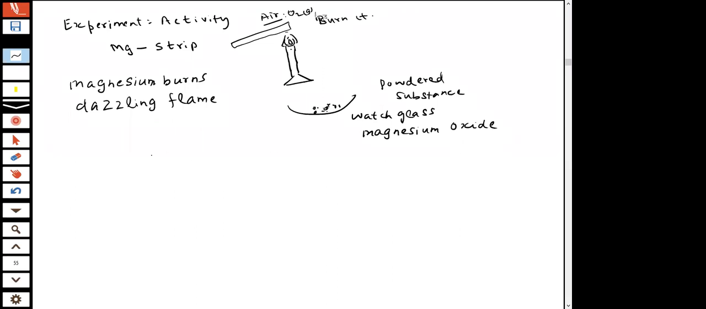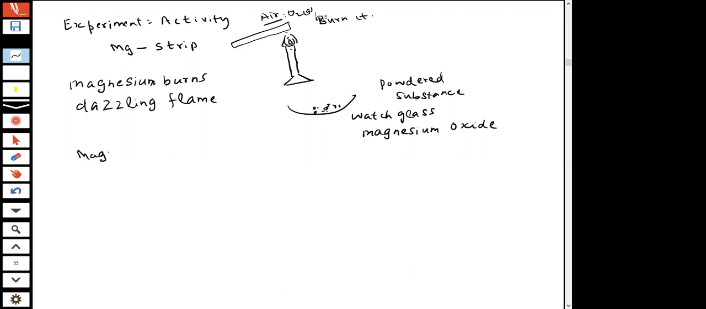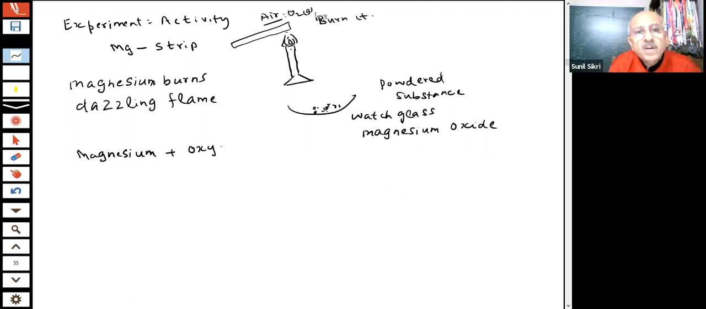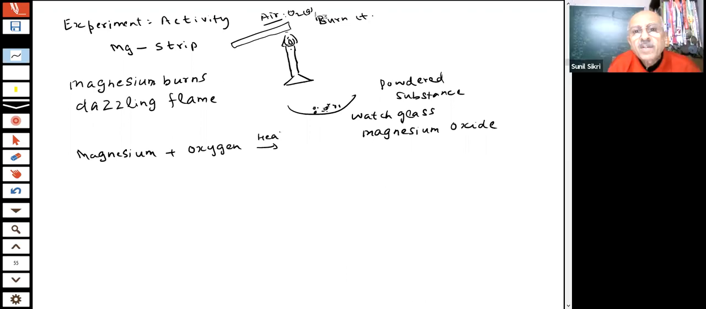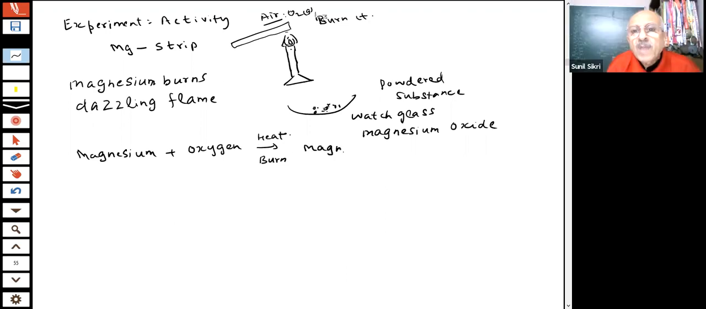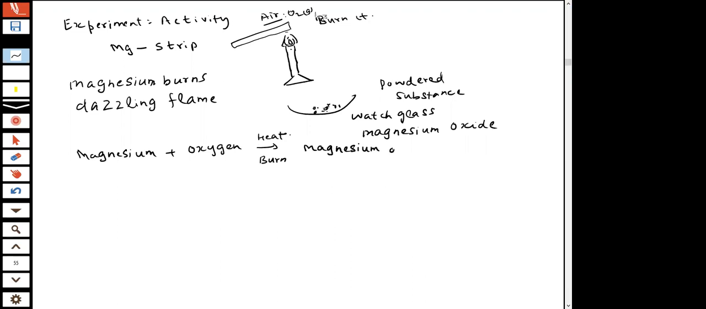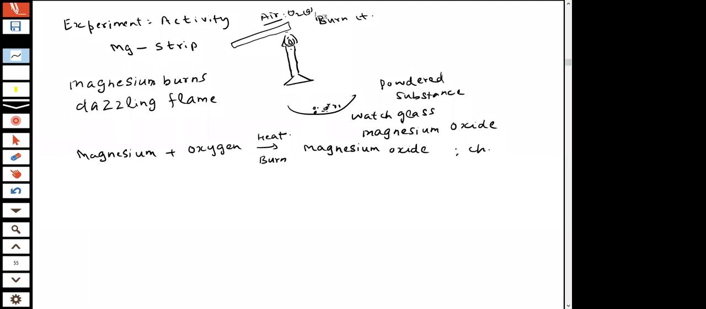What we are trying to say, student, what happened? You are saying magnesium plus oxygen, and on heating, you have burned it. We have burnt. What you are getting? A new compound, magnesium oxide, student. Therefore, we are saying it is a chemical change. Chemical change, students.